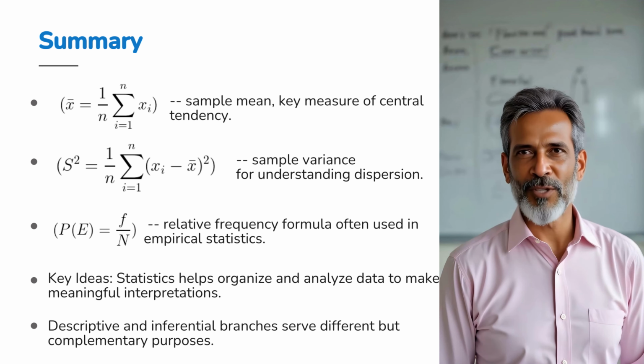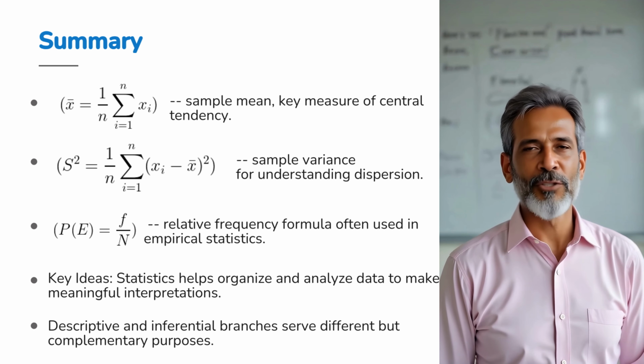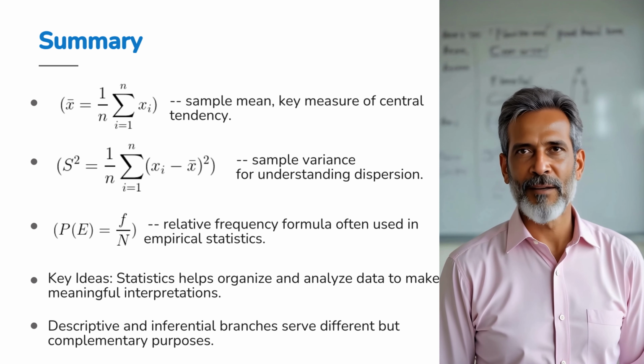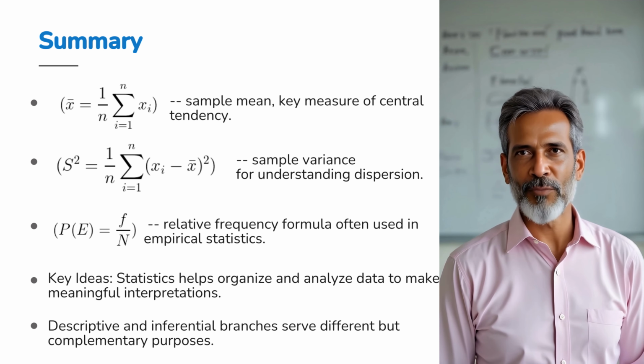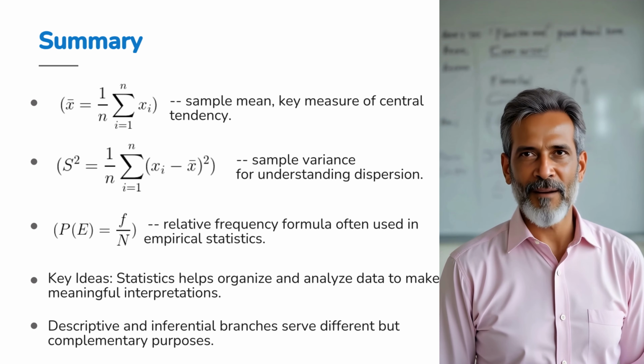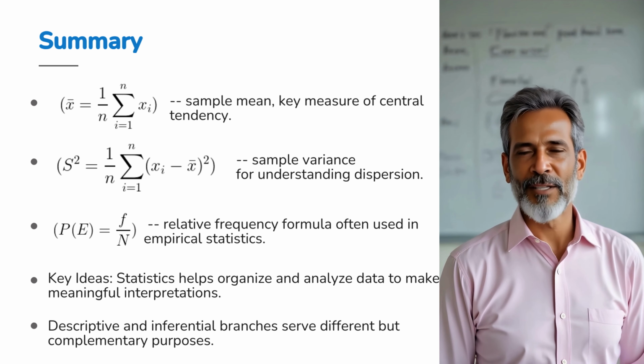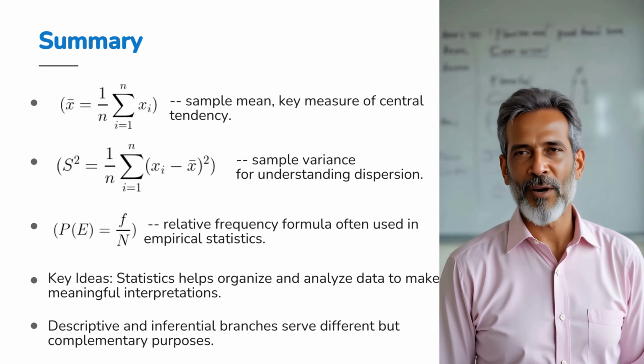Let's wrap up what we've learned in this introduction to statistics with some key formulas and ideas. First, the sample mean, written as x bar, is found by adding all values x sub i and dividing by n, the number of data points. We say x bar equals 1 over n times the sum of x sub i, where i goes from 1 to n. This mean tells us the central value of our data.